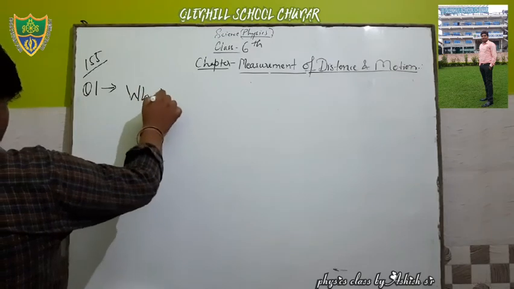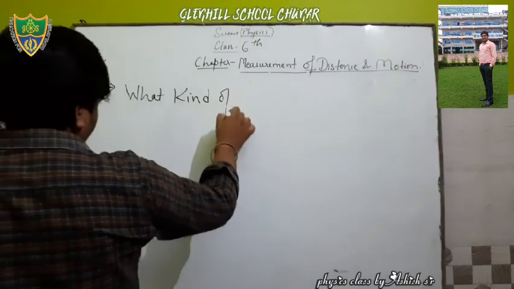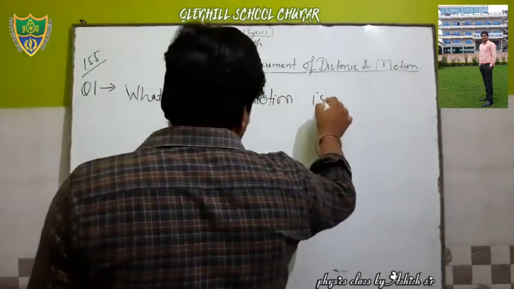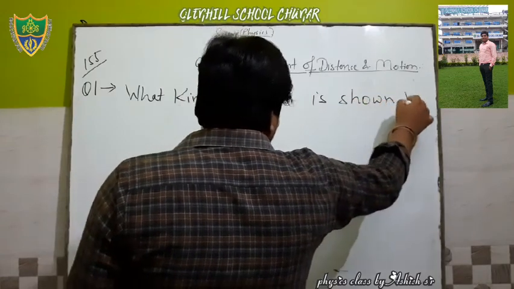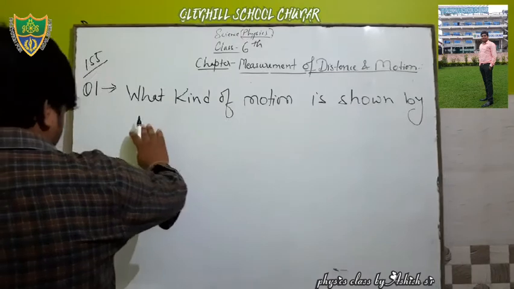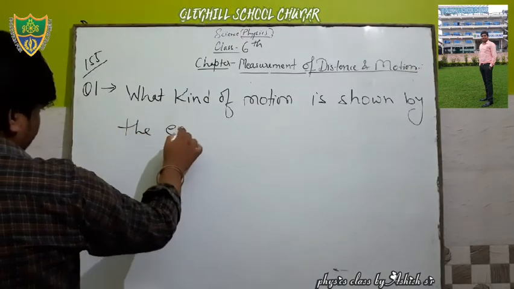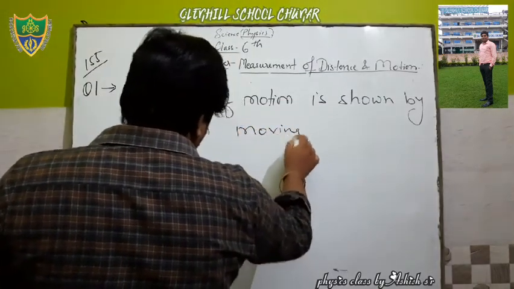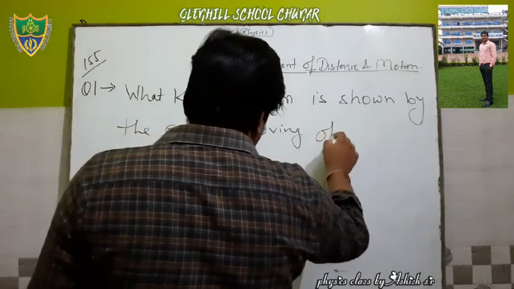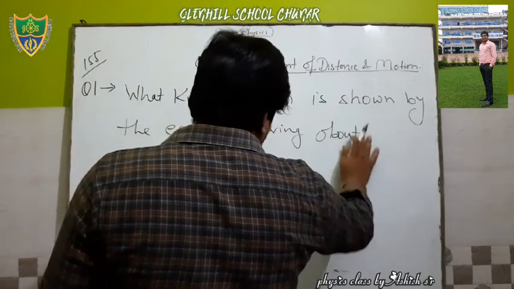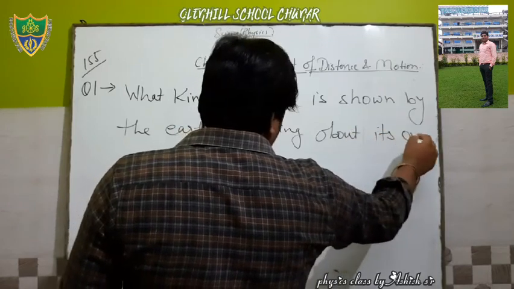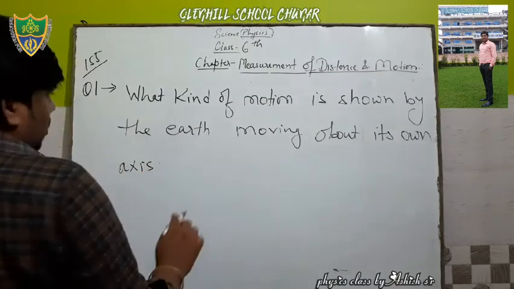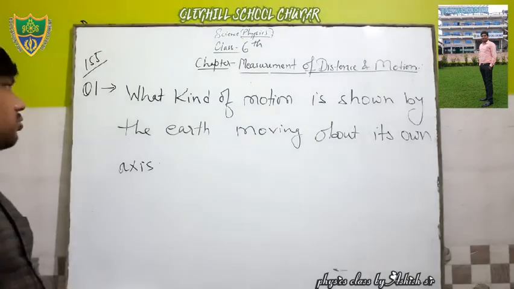What kind of motion is shown by the Earth moving about its own axis?